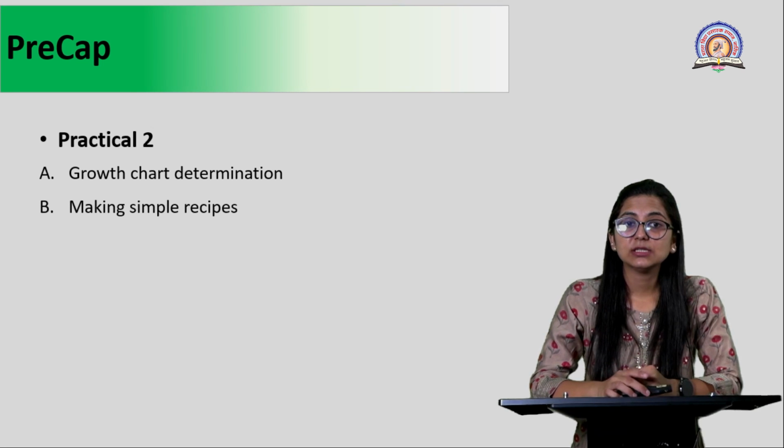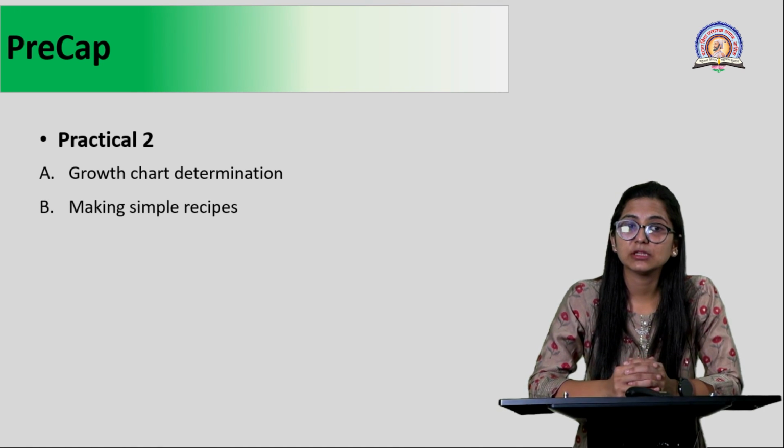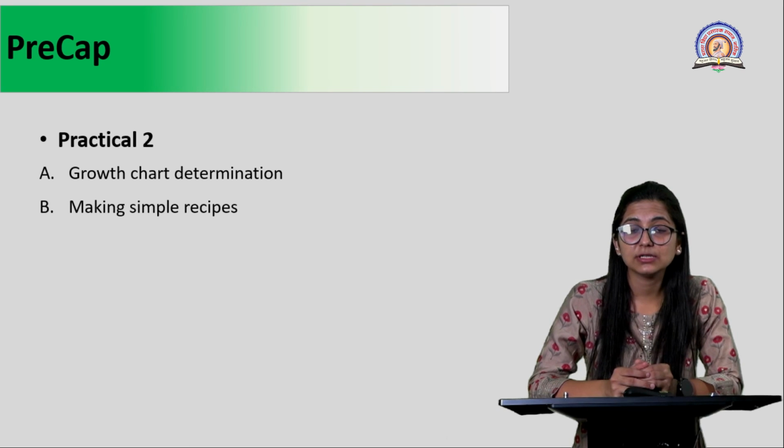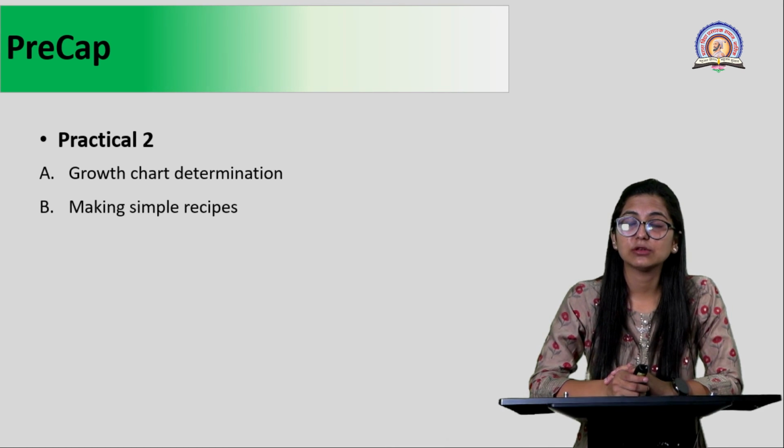In our next practical, after today's talk about age dependent factors, we will be mainly talking about how to prepare a growth chart, and how this growth chart is going to be different in the cases of girls and boys. And in the practical after that, we will be talking about simple recipes which can be included in the diet of your children, so that the instances of malnutrition or protein energy malnutrition in these children are reduced.